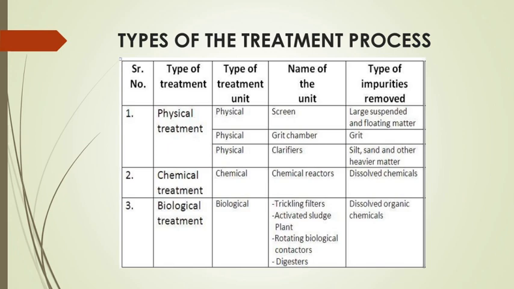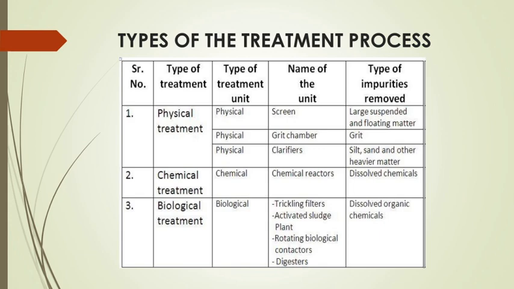Next, what are the problems caused by the presence of grit? The first, erosion of the pump impeller. Next, settling in conveyance conduits. And if sewage is disposed of without any treatment, the grit tends to settle out at the receiving water, resulting in sludge bank formation. So these are some of the problems caused by grit.